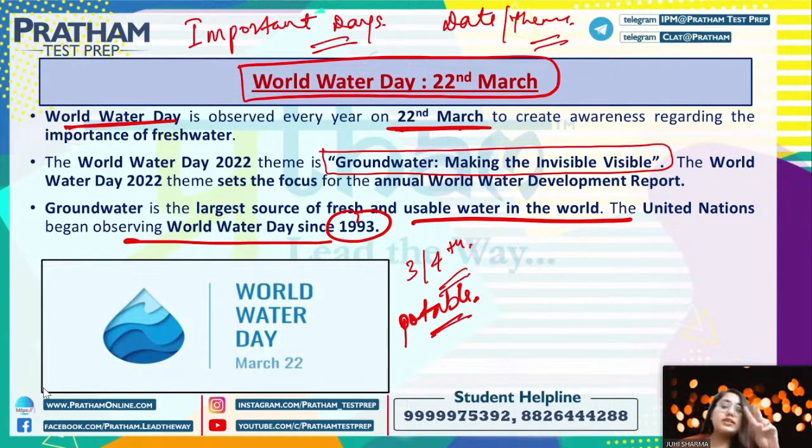So two things important. Quickly tell me, what is the theme of World Water Day? The theme of World Water Day 2022 is making the invisible visible, and on which date this particular thing is observed on the 22nd of March, right?